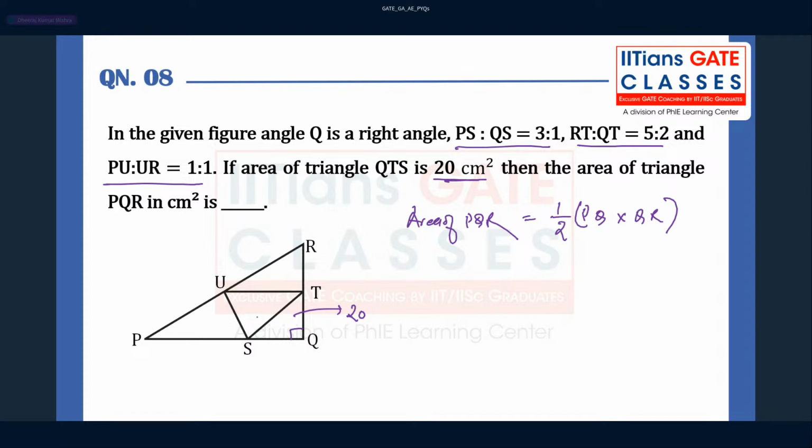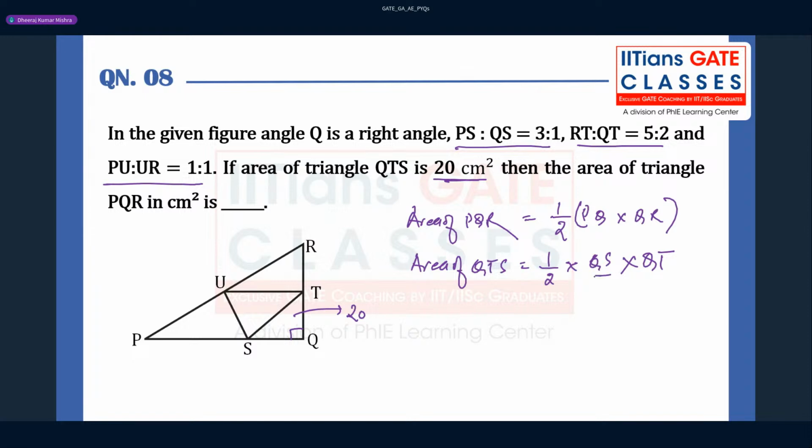I think this is clear for all. And also you can say the area of SQT, QTS or SQT, whatever, is given as 1 by 2 into QS into QT, right?